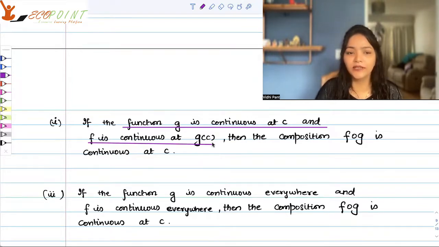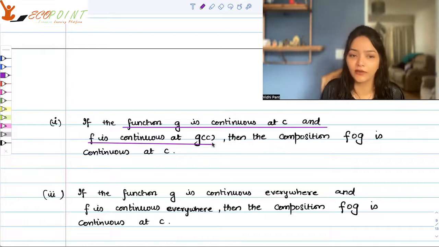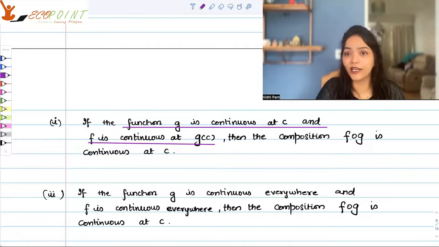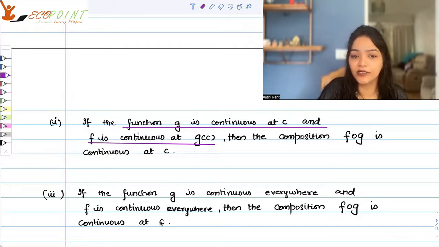And on the other hand, if g is continuous everywhere and f is continuous everywhere, then the composition is not just continuous at c, but it will be continuous everywhere.